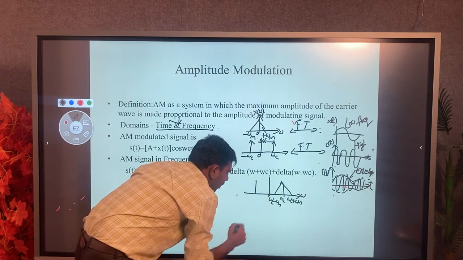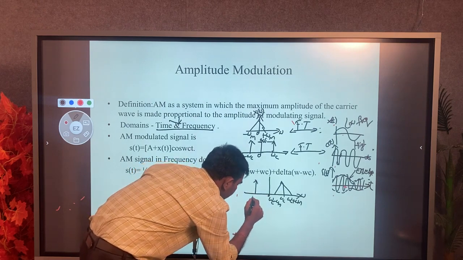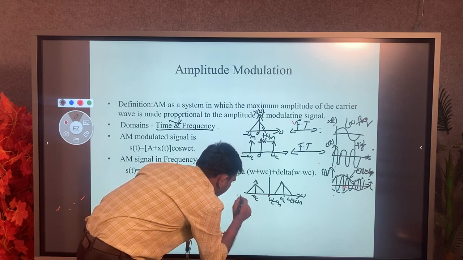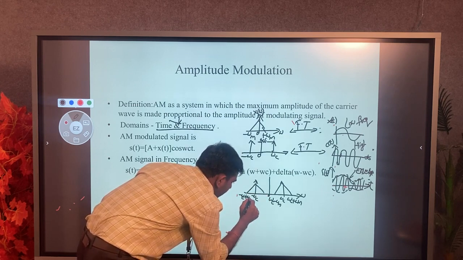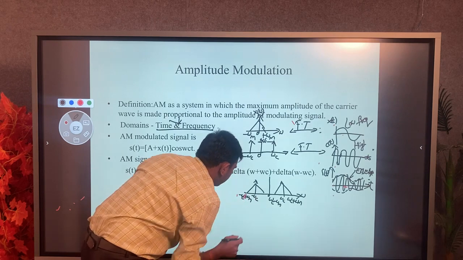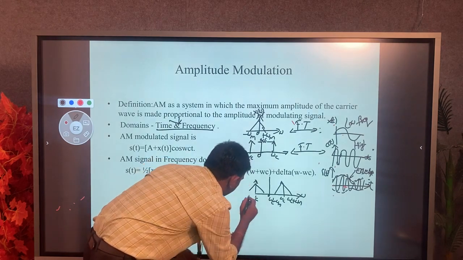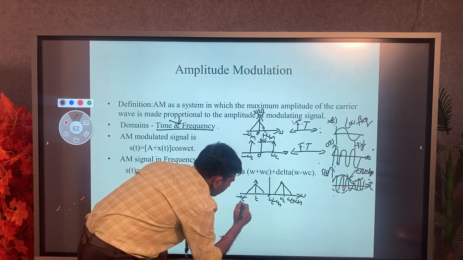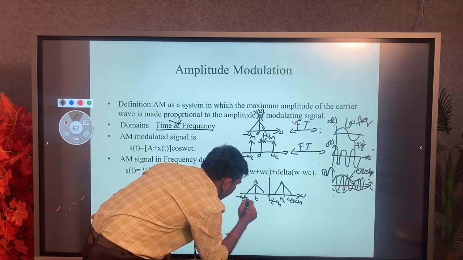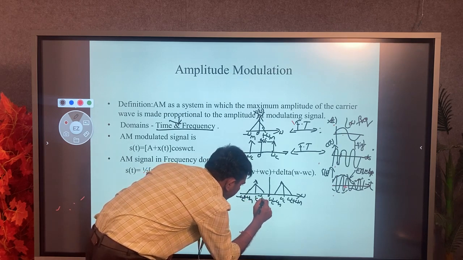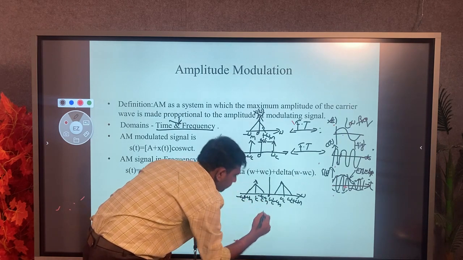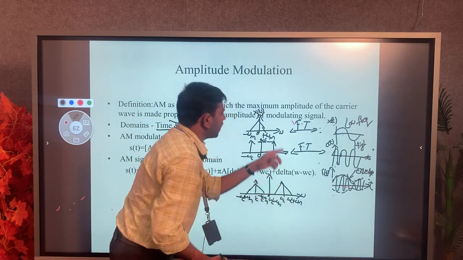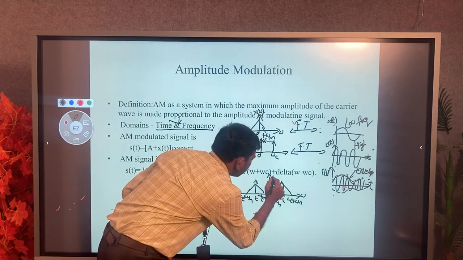On the negative side, it will also represent minus omega c plus omega m and minus omega c minus omega m. So this is my required frequency spectrum of the signal, S of omega.